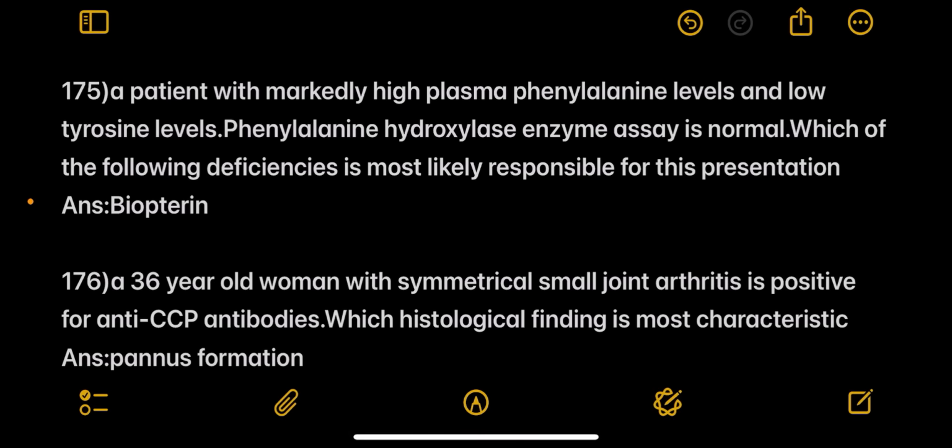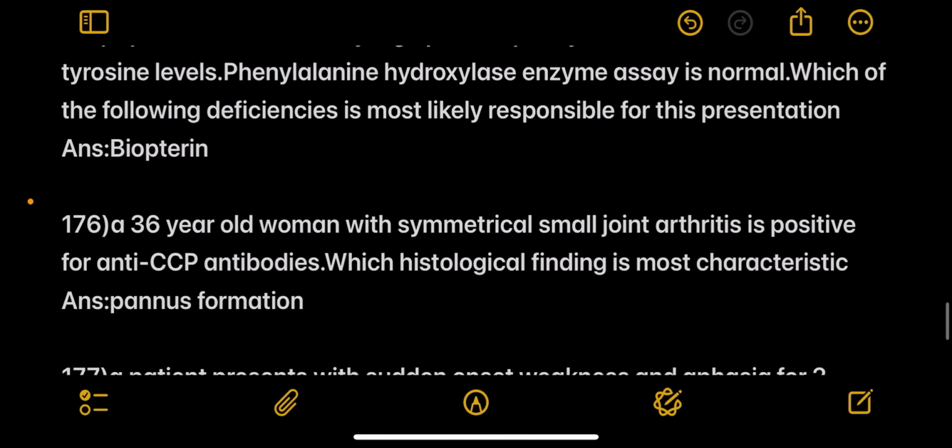Next question, a patient with markedly high plasma phenylalanine levels and low tyrosine levels. Phenylalanine hydroxylase enzyme assay is normal. Which deficiency is most likely responsible for this presentation?